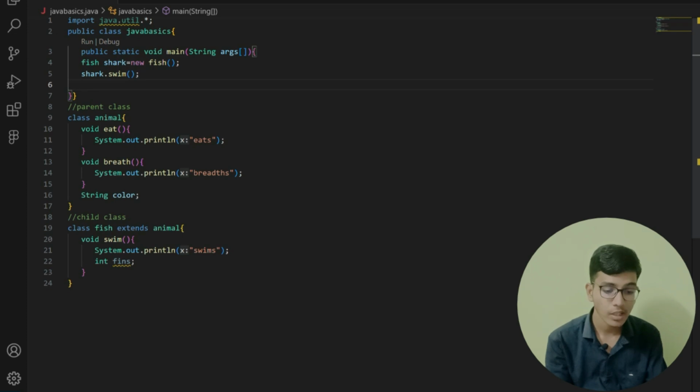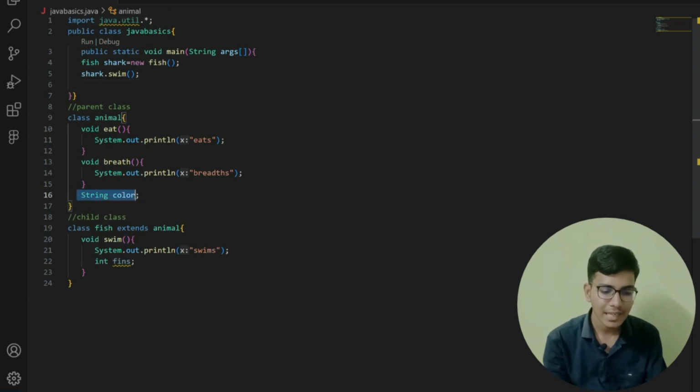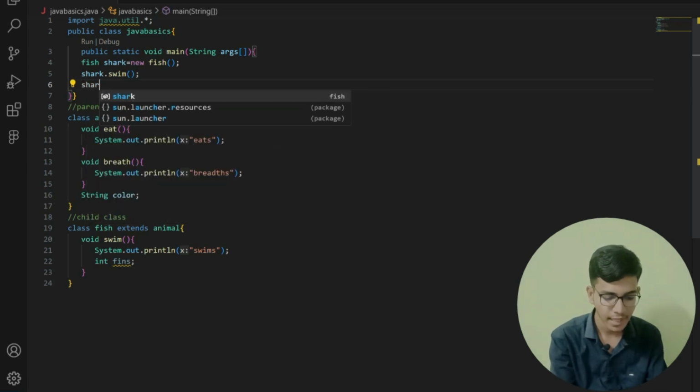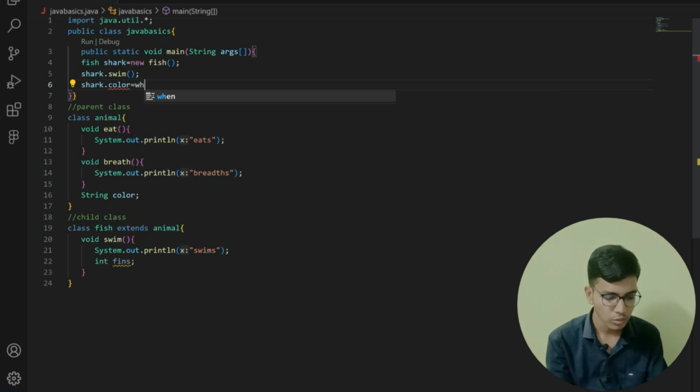After that, I can also access the parent class properties. You can see that in the parent class there is color. From the child class also I can access my parent class elements. This is how I can access, right?